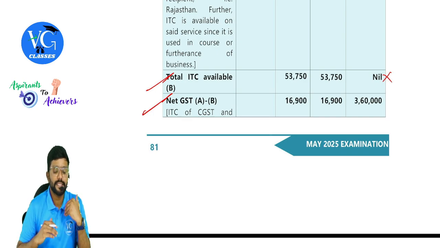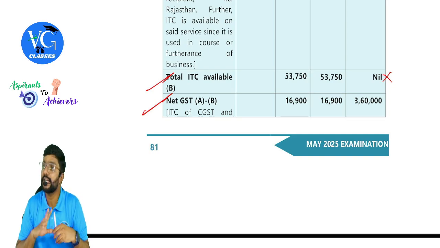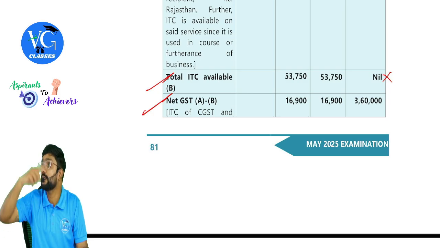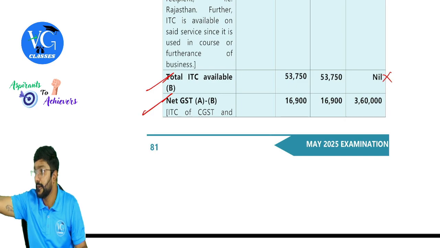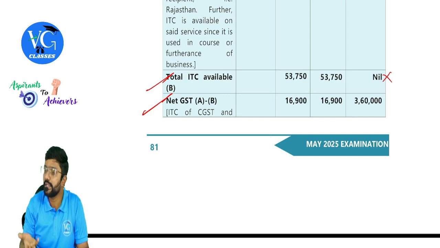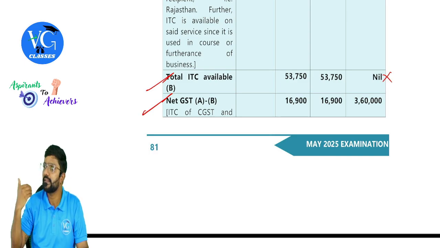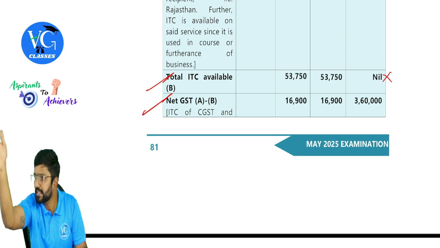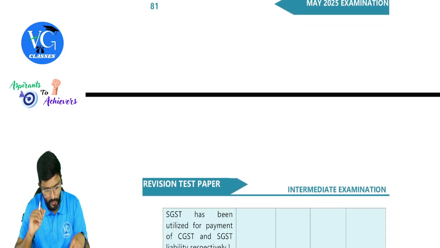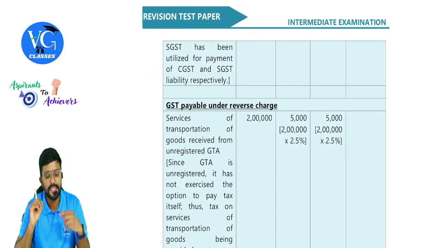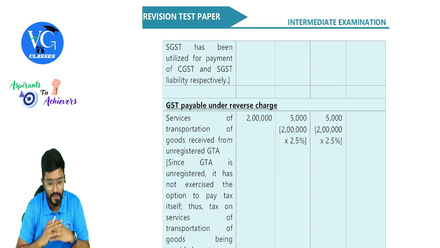And sir, can I straight away use CGST and SGST credit against IGST? No, first you have to use against the respective. If remaining, you can go and adjust it against IGST. But please don't get confused. See, IGST credit has to be utilized first. There is no IGST credit only here. So can I straight away go and adjust CGST and then SGST? Yes. CGST credit against CGST liability, SGST credit against SGST liability.